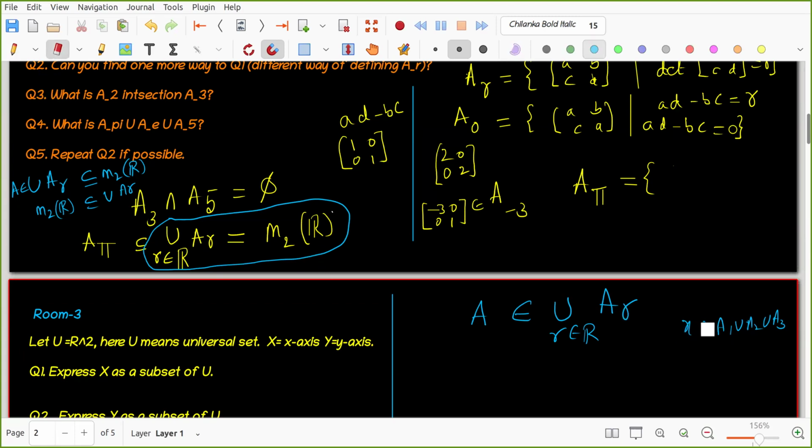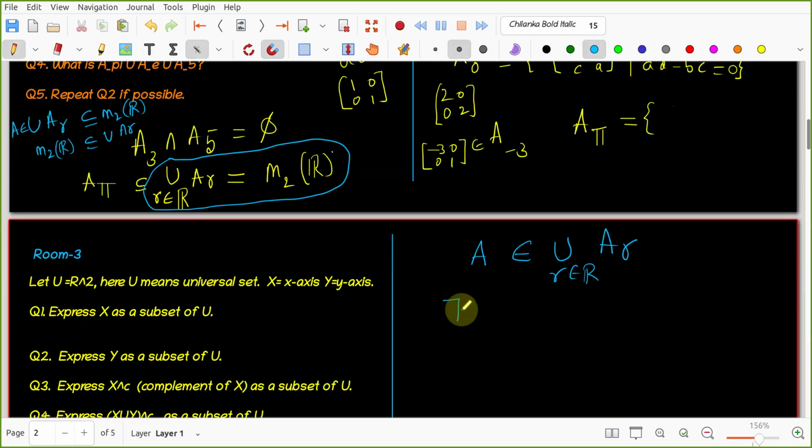Nidhi, can you tell? Yes, sir. So it means that A belongs to either A1 or A2 or A3, but here it is real numbers, right? Real numbers, I cannot count all of them, right? So how do you write that? Yes, there exists some k, some number k belongs to R such that A belongs to AK, right? Yes. How do you find this k?